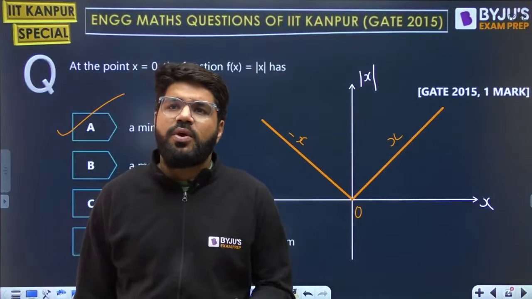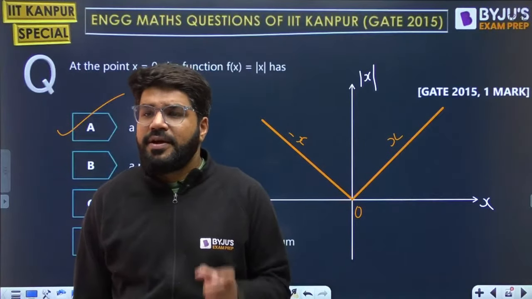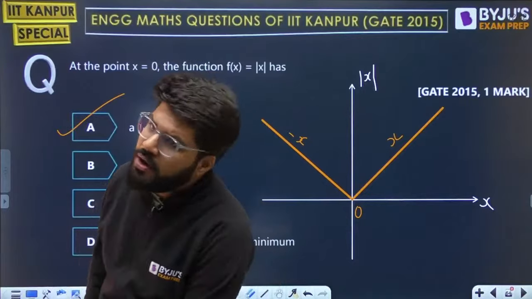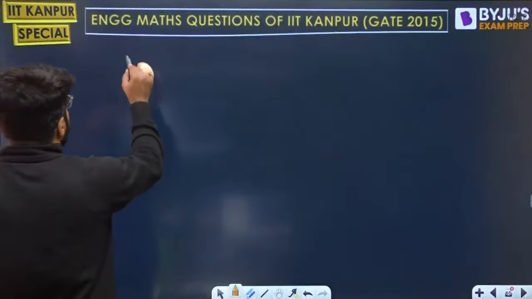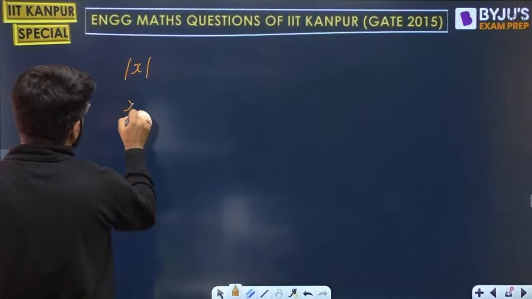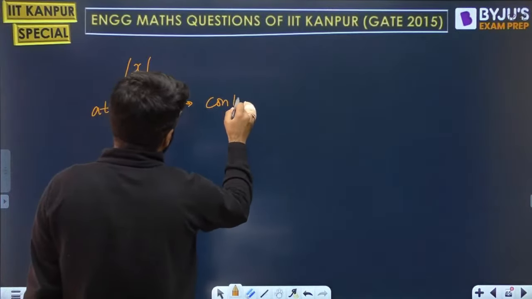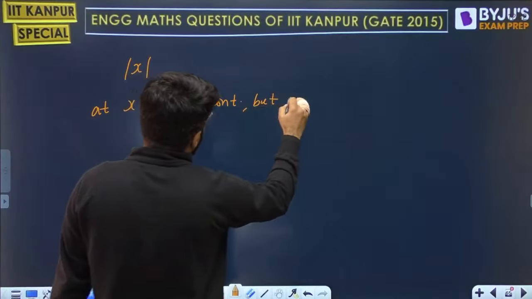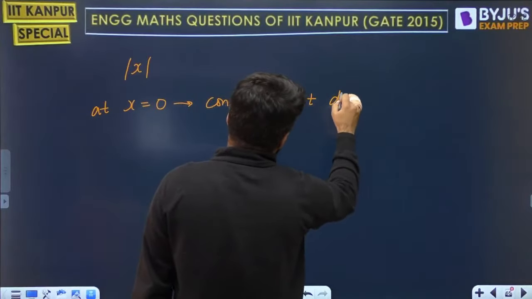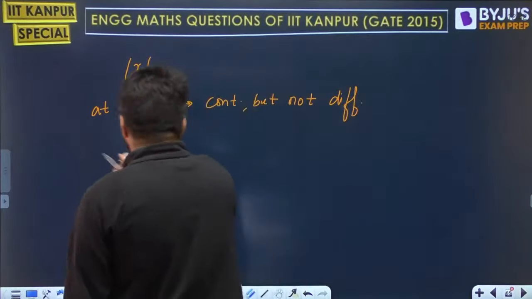At x equal to 0, what is the continuity and differentiability? At x equal to 0, it is continuous but not differentiable. Whenever they want to discuss the modulus x function, at x equal to 0, the function is continuous but not differentiable. Not only mod x.